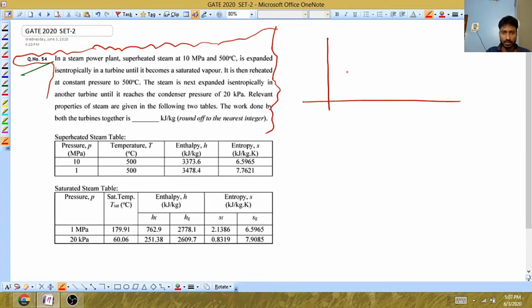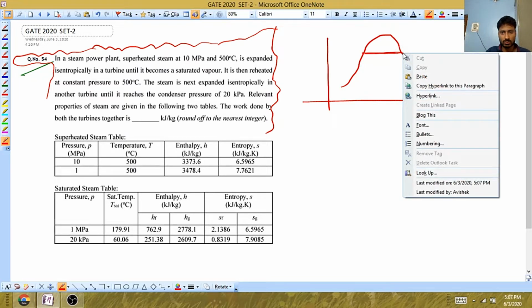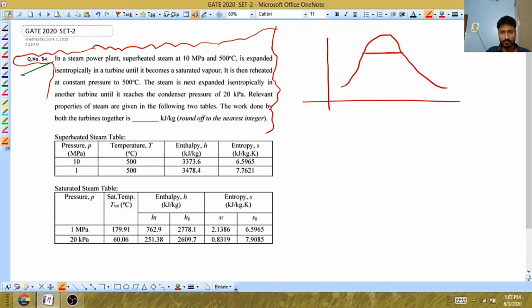What they have said. They have said that it is a steam power plant. So we know that a steam power plant works on Rankine cycle. So suppose this is the pressure, boiler pressure, and they have said the steam is superheated. So I will move in this way.